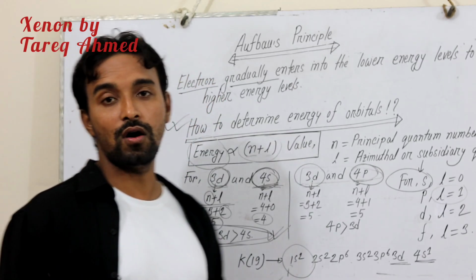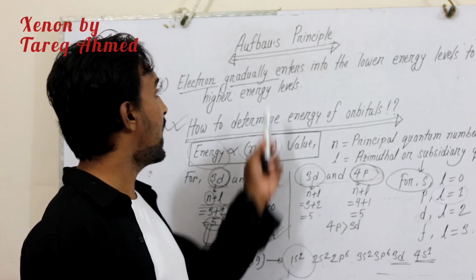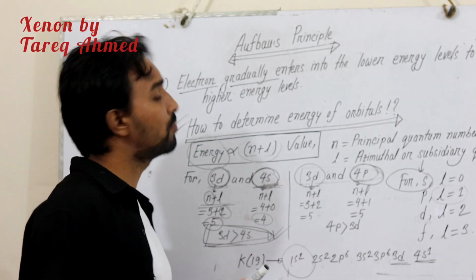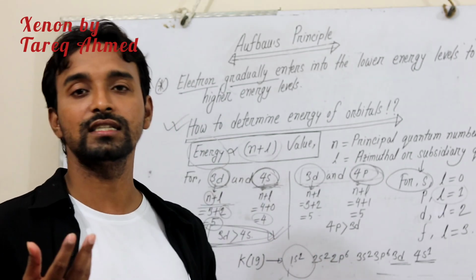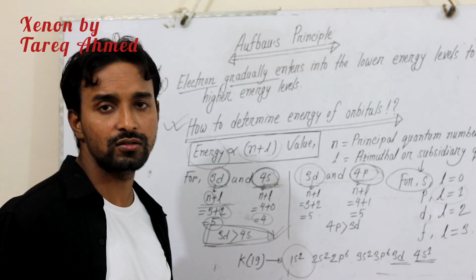I hope you all understand the value of n plus L and the Aufbau principle. It's very normal. According to the Aufbau principle, electrons will gradually enter from the lower energy level to the higher energy level. It's very clear to you.